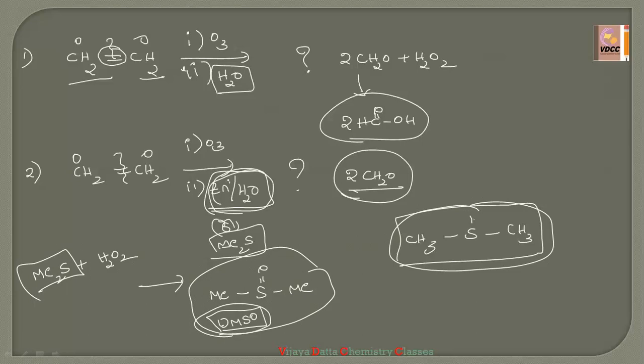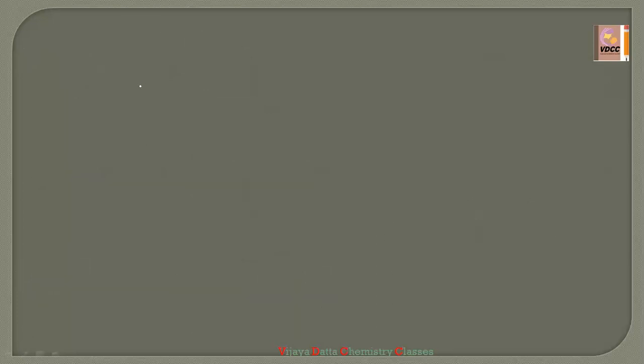If in case they did not give any zinc or Me2S, and simply give H2O, then the reaction proceeds further and forms formic acid. That means formaldehyde oxidizes to formic acid. Okay. So these two examples I have explained by taking ethene, right? Now I'll take one more example.